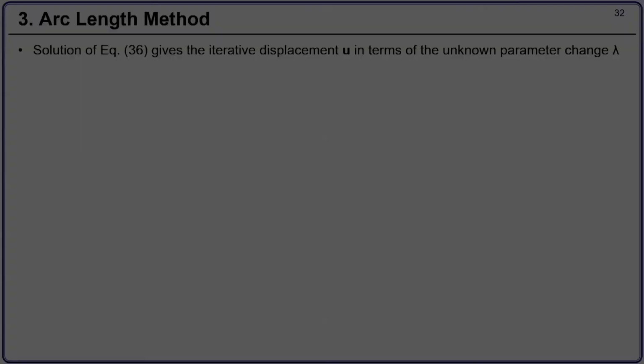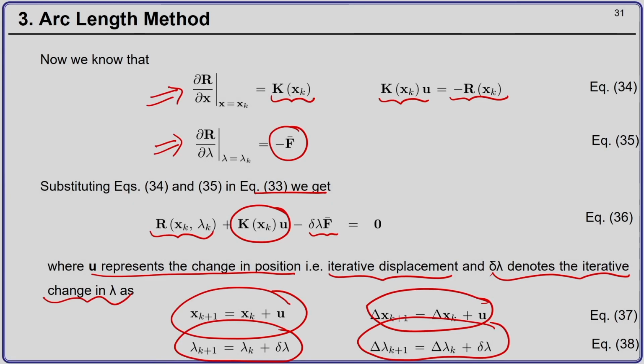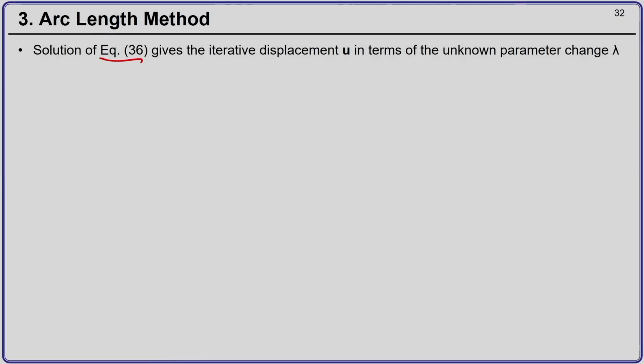Okay. Now, the solution of equation number 36, that is this one, gives you the iterative displacement u in terms of an unknown parameter, delta lambda.